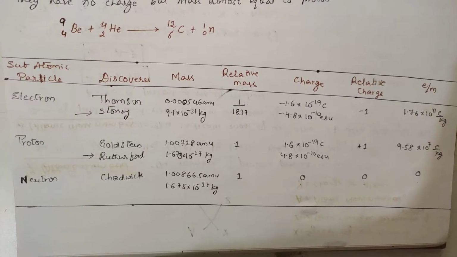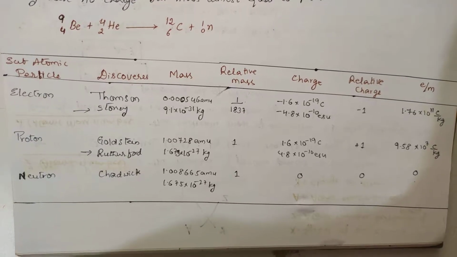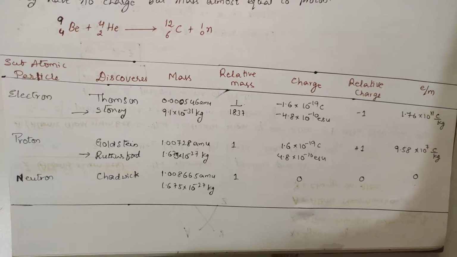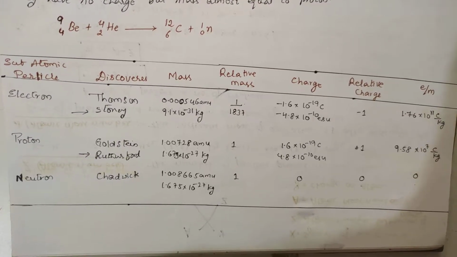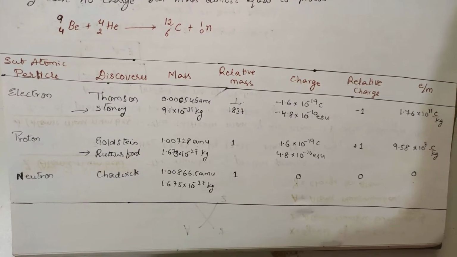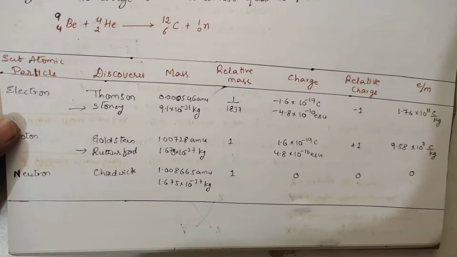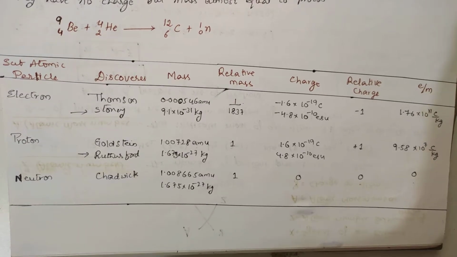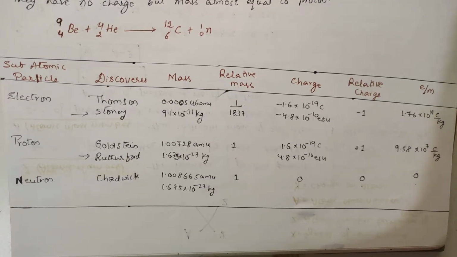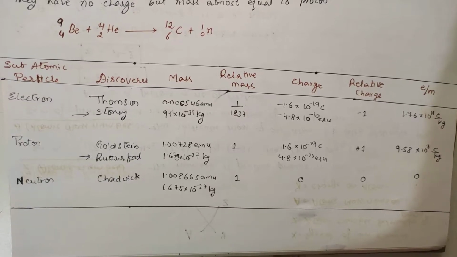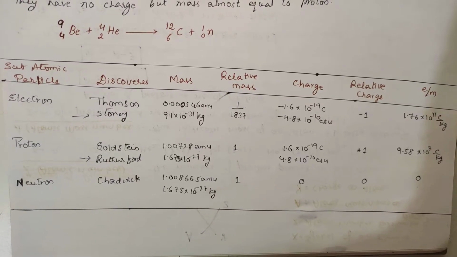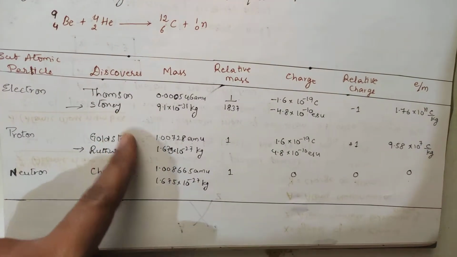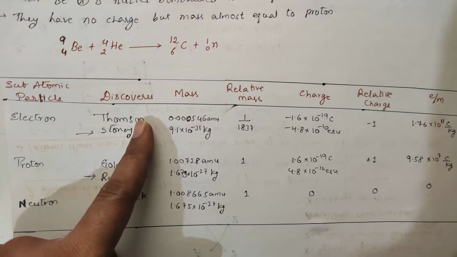Basically Dalton has said that the atom is the smallest particle. But if you go for still further division of an atom, the atom consists of fundamental particles called electron, proton as well as neutron. The discovery of the electron was done by Thomson and the name was given by Stoney. Be clear with this. The name electron was given by Stoney, but it was discovered by Thomson.